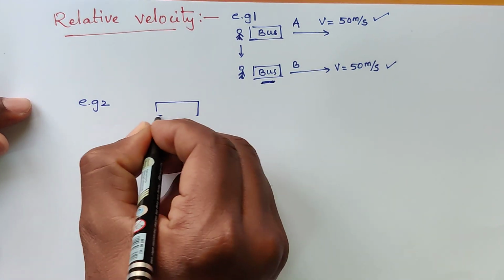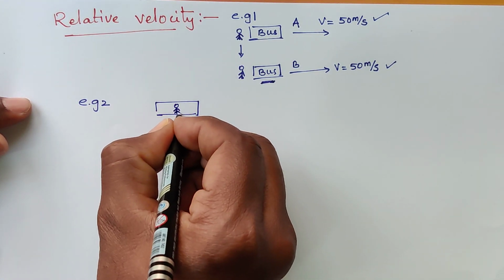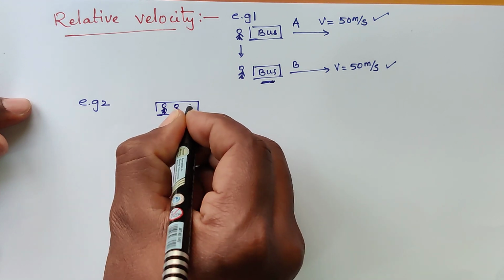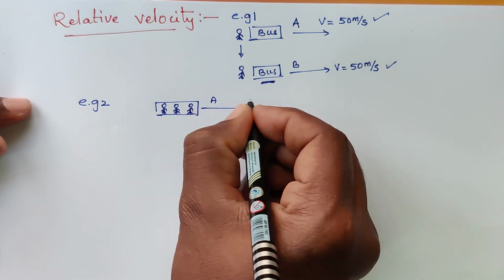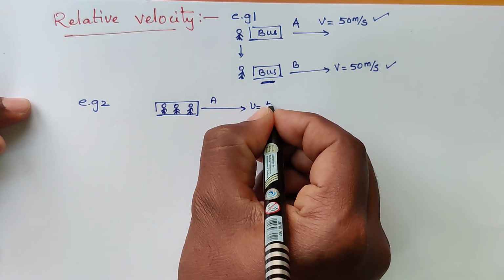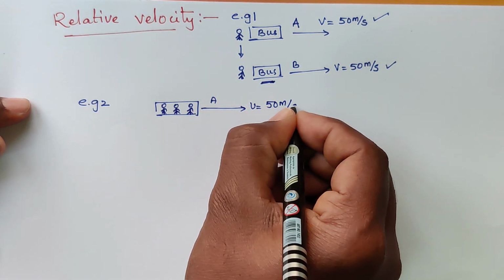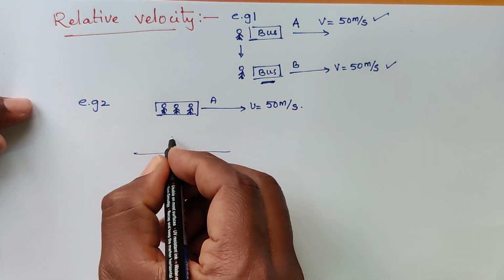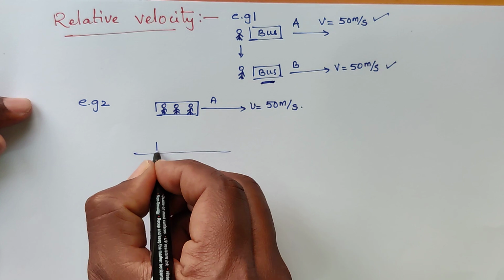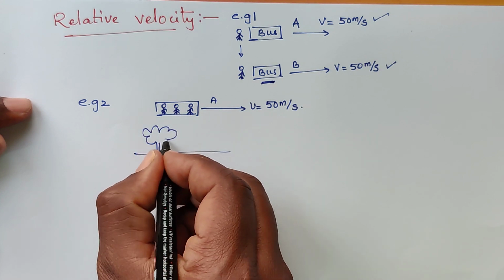Suppose you are in a bus. Let this bus be moving with a velocity of 50 meter per second, and some trees are on the roadside like this.